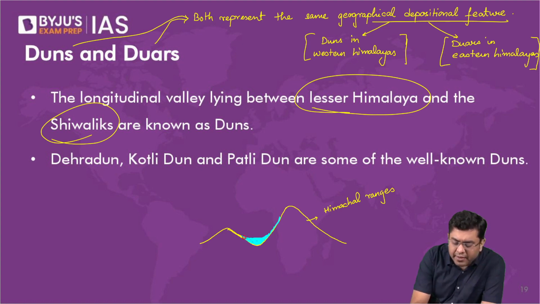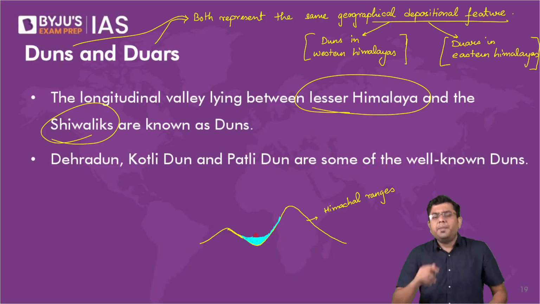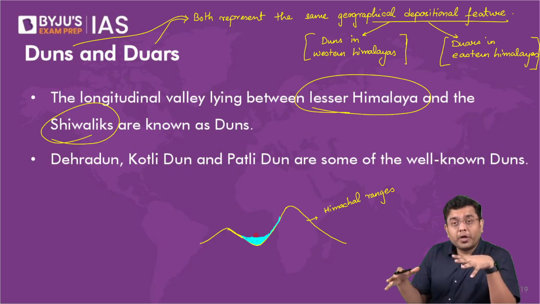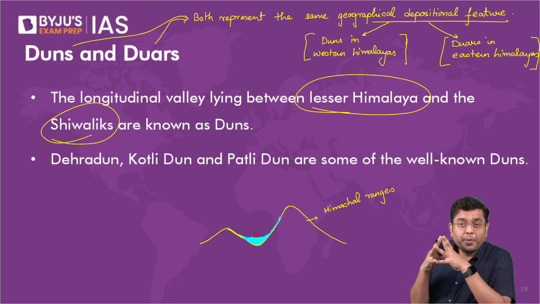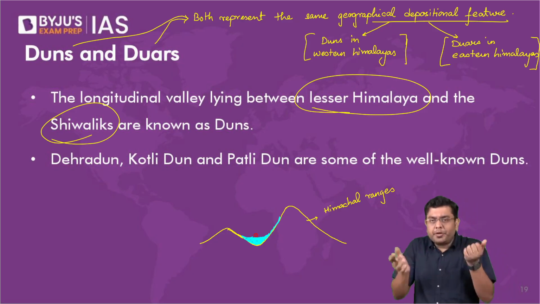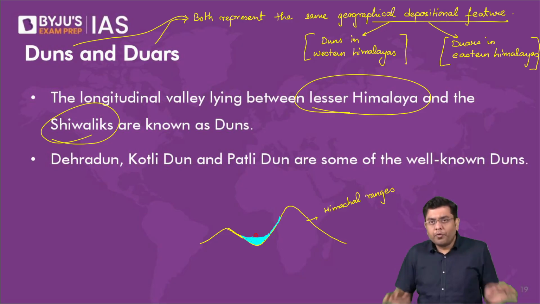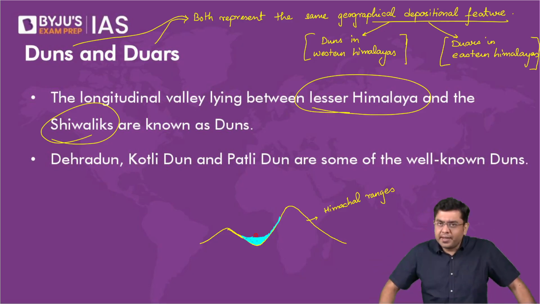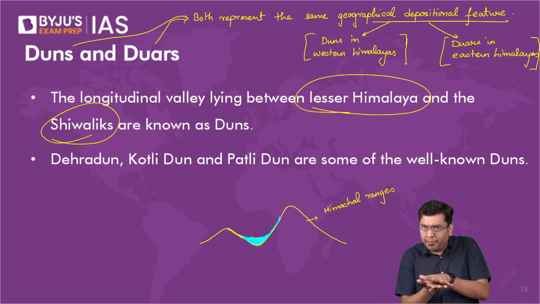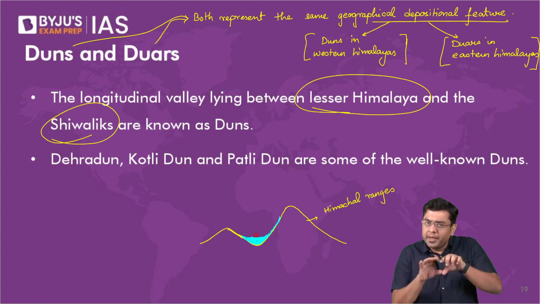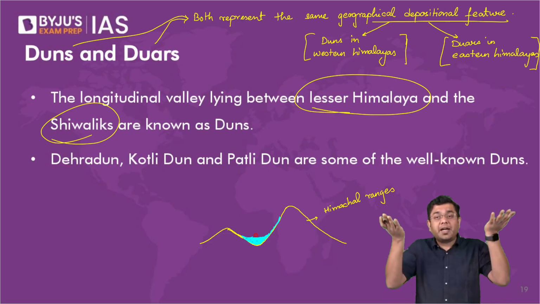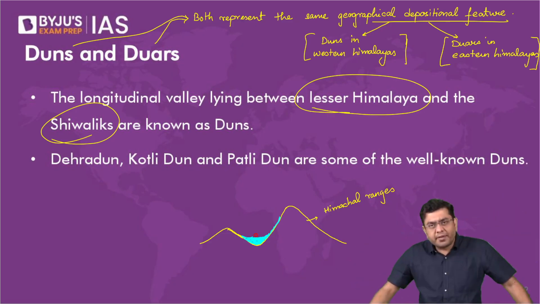And this was still a very localized phenomenon. Now here, I want you to relate to the shape of the mountain. The mountain is much broader at the bottom and very narrow at the top. So as the water level of the blockade rises, if it comes closer to the top, what happens? Water will flow from the side, isn't it? As long as it is restricted to the bottom, the water can get stored, accumulated between the ranges. But if the water level starts coming higher up, water will immediately exit from the sides.